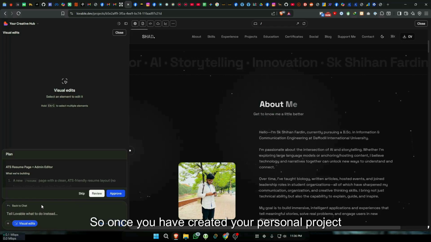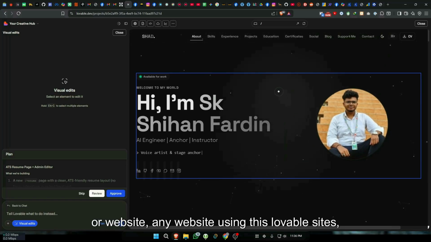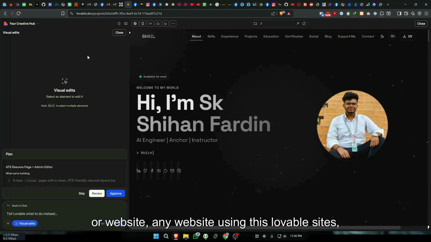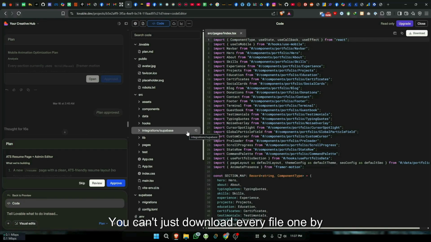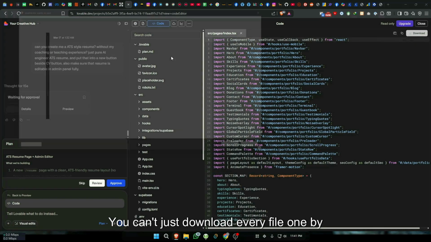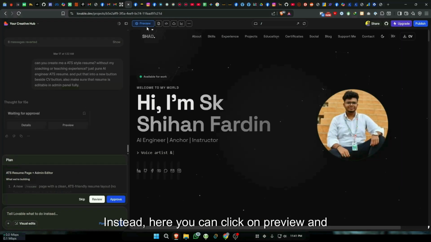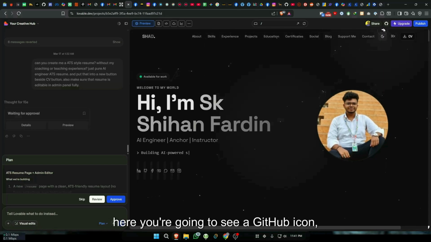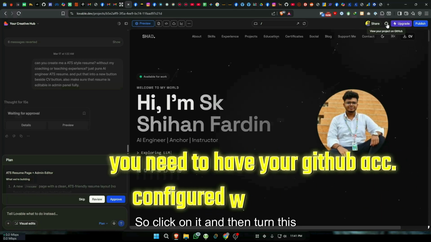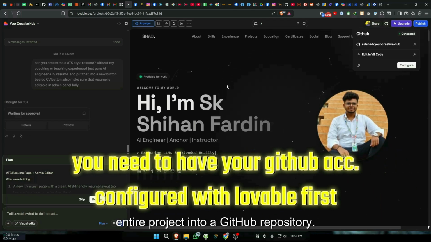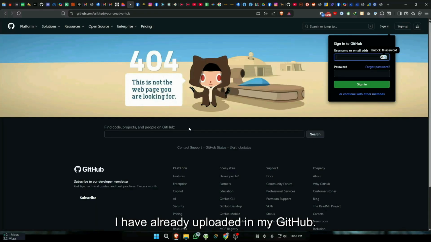So once you have created your personal project or website using these Lovable sites, then click here. You can't just download every file one by one. It's going to take forever. Instead, here you can click on preview, and here you are going to see a GitHub icon. Click on it and then turn this entire project into a GitHub repository. For example, like this. I have already uploaded it in my GitHub.